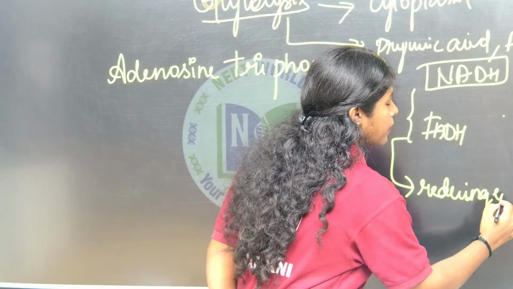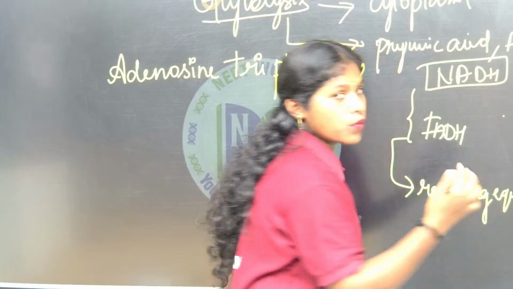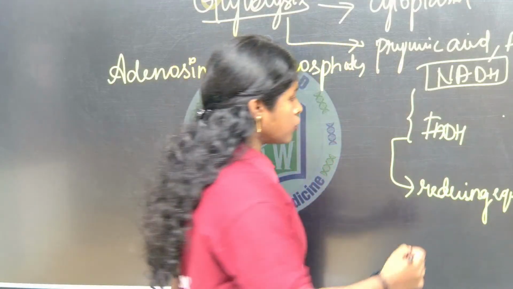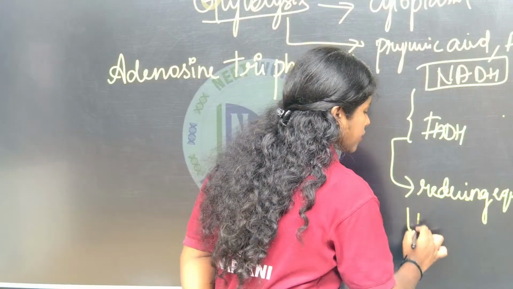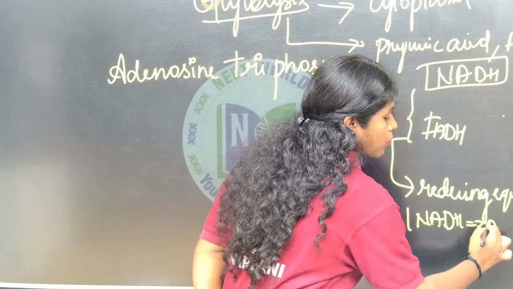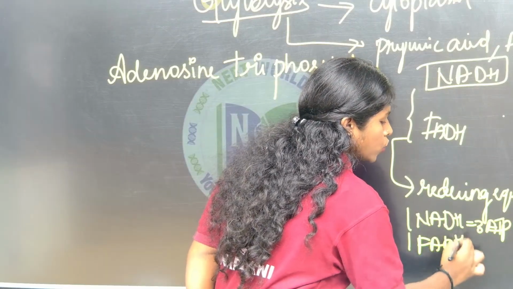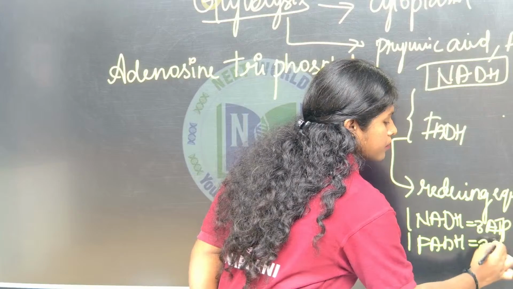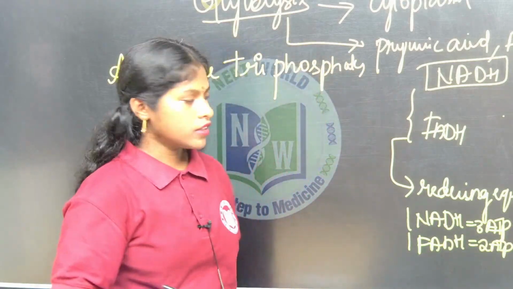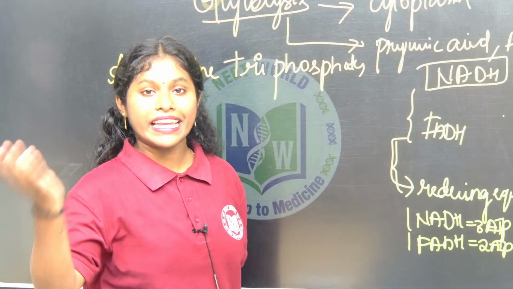What is meant by reducing equivalents? They are also equal to energy only, which means one NADH is equal to almost 3 ATP molecules, and one FADH is equal to 2 ATP molecules. Right? So these are the reducing equivalents. In the reducing equivalents you gain the energy.